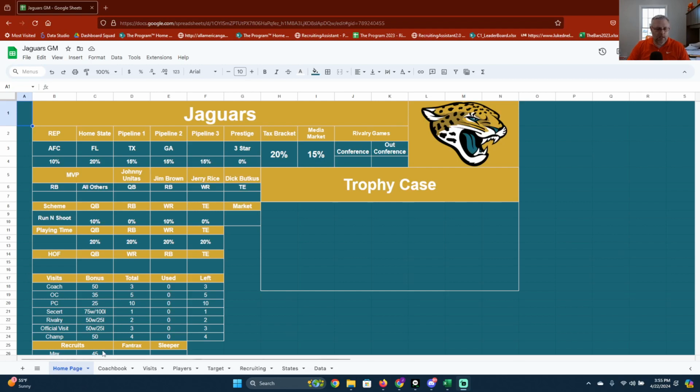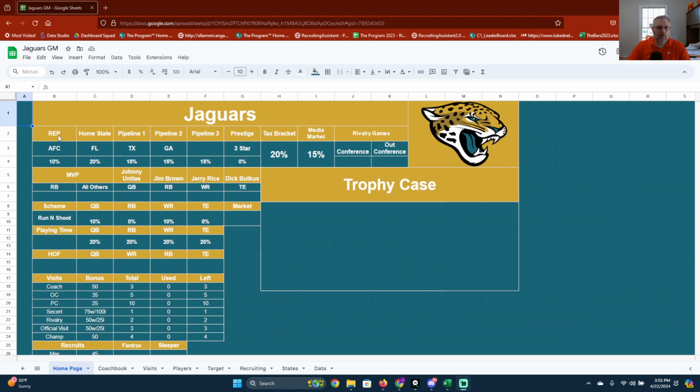All right, guys, here's the GM walkthrough of their coach book. So the first tab you've got is your homepage. This is just going to be your basic information about your team, your bonuses, things like that. As you can see, you've got your team name at the top. Make sure that that doesn't get edited because that will screw up all these other formulas here.